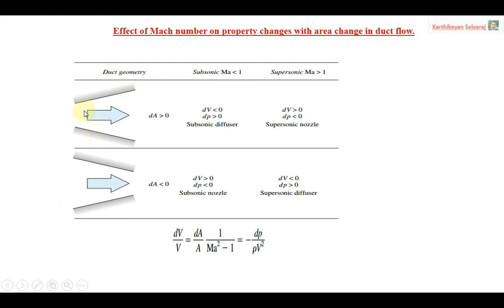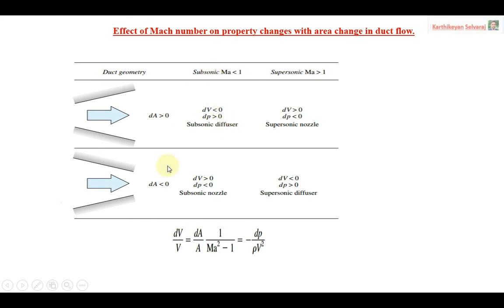This geometry is a variable area: here the area increases, here the area decreases. This is the divergent portion. Whenever the area increases in subsonic flow, velocity decreases and pressure increases. That is why it's called a subsonic diffuser.